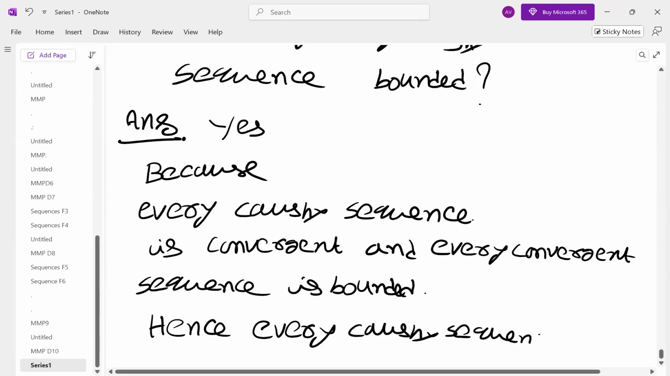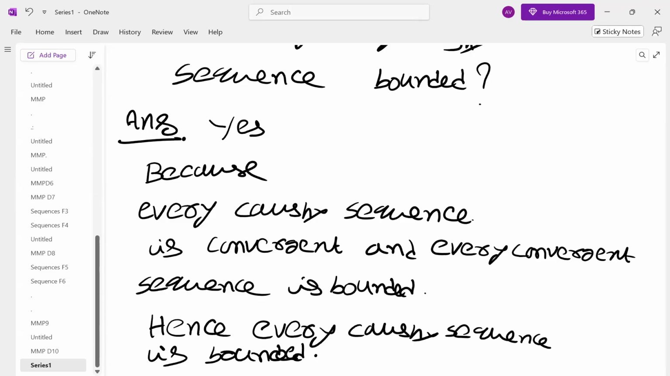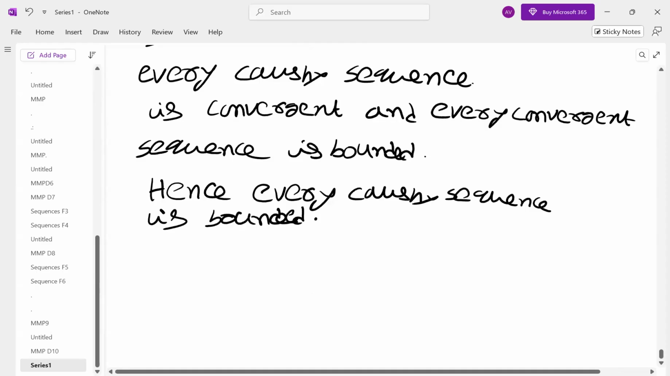If Sn is a Cauchy sequence, which of the following are true? You may get questions like this: the sequence is convergent, the sequence is not convergent but bounded, bounded and convergent. Options will be given. Every Cauchy sequence is bounded. Every Cauchy sequence is convergent. Sometimes you will get a question like this.